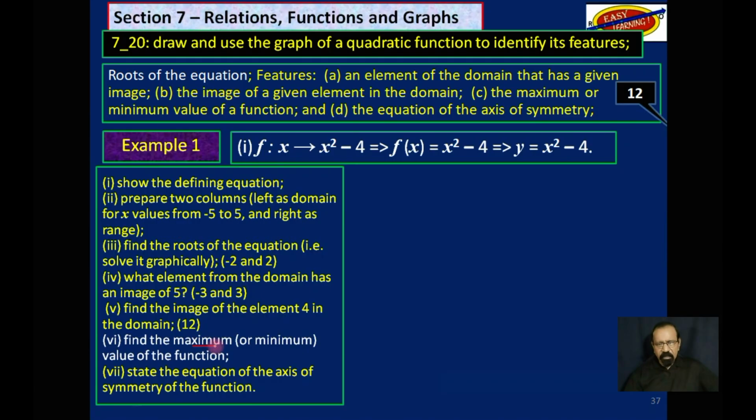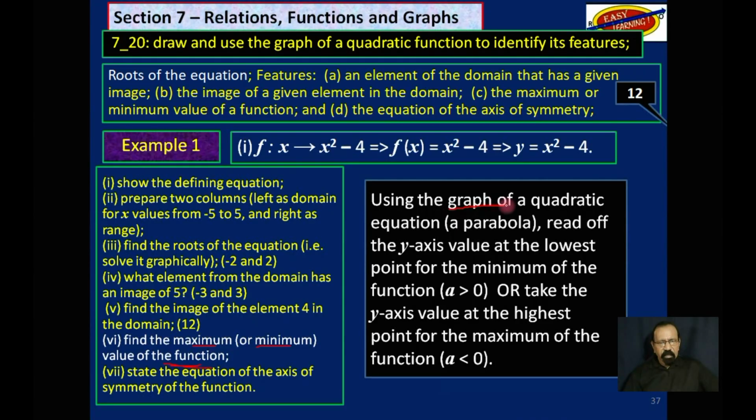Next, find the maximum or minimum value of the function. Now, using the graph of a quadratic equation, which is a parabola, read off the y-axis value at the lowest point for the minimum of the function. That is, if a is greater than 0, remember it will open upwards. Or take the y-axis value at the highest point for the maximum. Now in this case, when a is less than 0, it will open downwards.